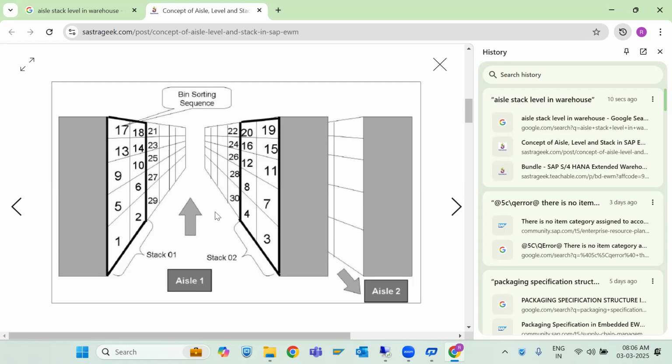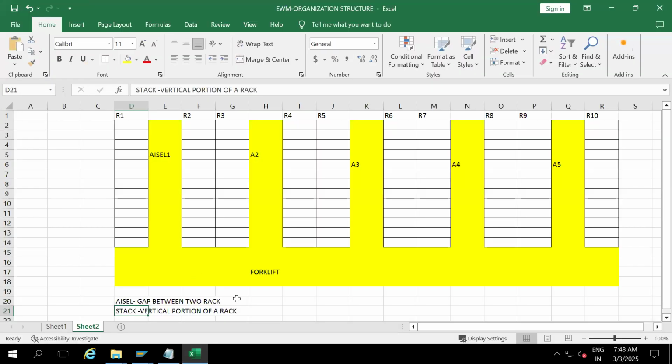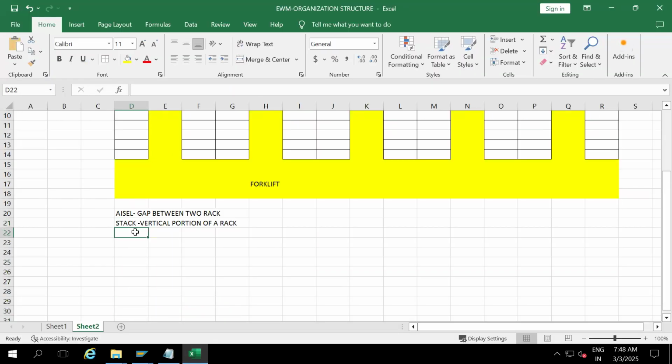Aisle 1, stack 3, level 5. Now you understood. Okay, now let's go back to our diagram. So level means it's a horizontal portion of your rack.